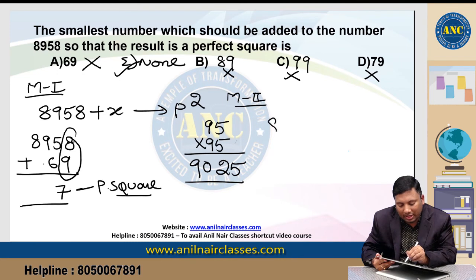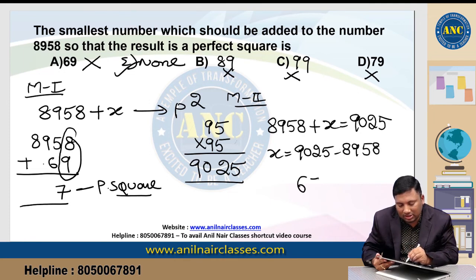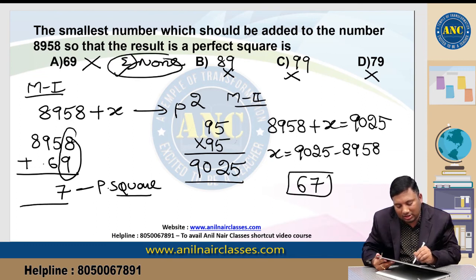How much should be added? 8958 plus x is 9025, so x is 9025 minus 8958, that means 67 should be added.